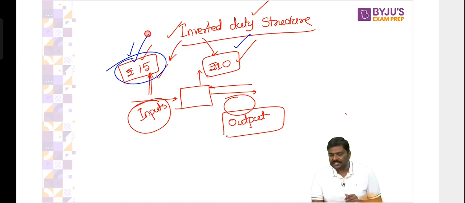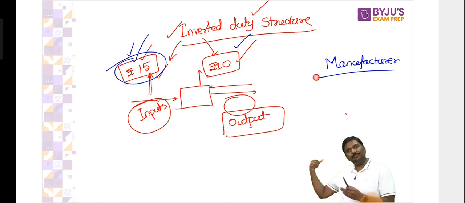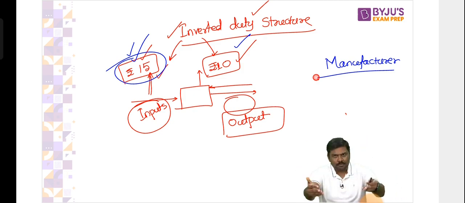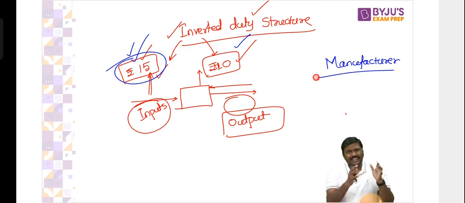The complication is very simple. Imagine you're a manufacturer. Understand this very carefully. Some time ago, I explained to you the ITC, input tax credit. What is the meaning of it? You have paid the taxes on the inputs. Now you will sell the output, collect the taxes, and give it to the government. The government will give back the taxes that you paid on the input. That is input tax credit.